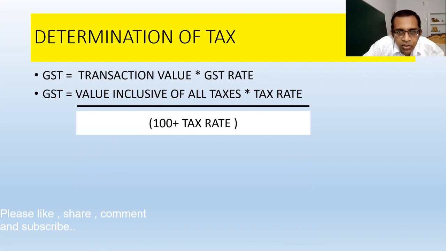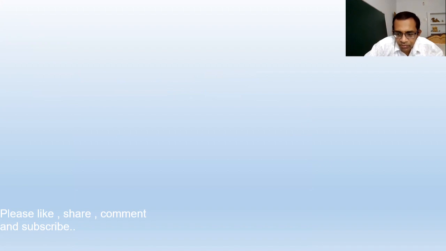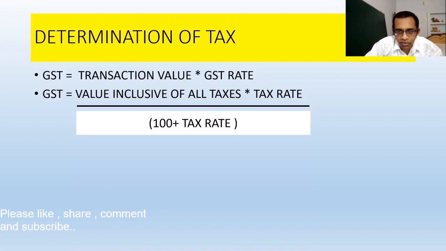I think that you might have done such types of calculations in your second or third standard. So broadly there are two ways of calculation of GST. If GST is not already included in the transaction value, then simply apply transaction value into GST rate.